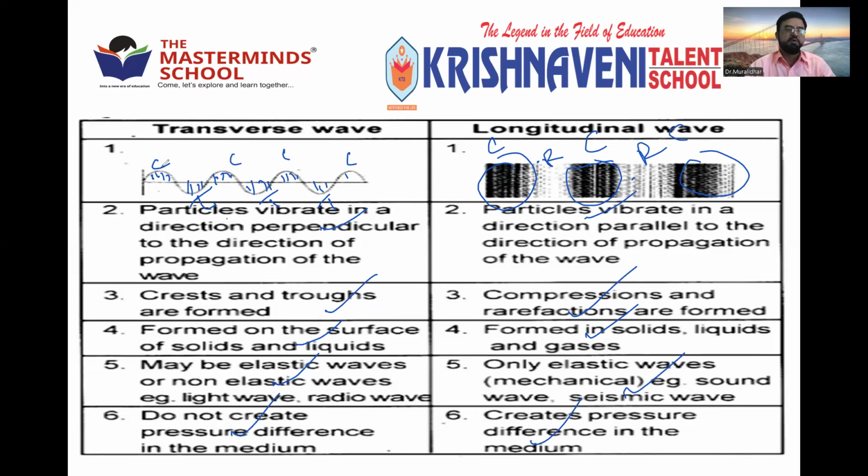One more point I can add. The distance between two successive compressions or rarefactions is called lambda, the wavelength. Here this is the lambda, or this is the lambda: two successive crests or troughs, or two successive compressions or rarefactions. So this is clear about longitudinal waves and transverse waves, which are based on the way of propagation. Okay, so this is today's topic.